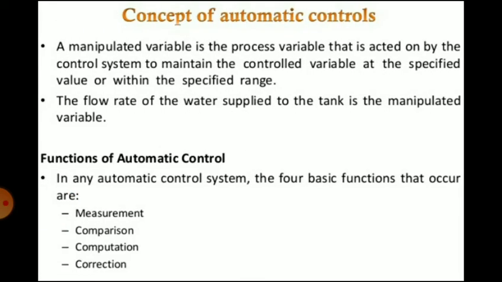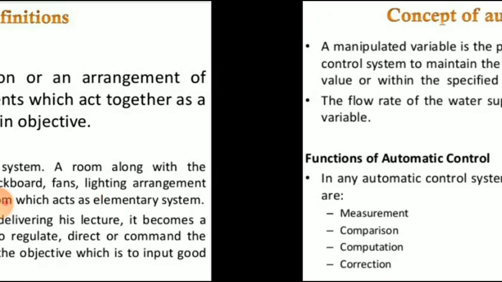Second is the manipulated variable. A manipulated variable is the process variable that is acted on by the control system to maintain the controlled variable at a specified value or within the specified range. In the case of the water tank, the flow rate of water supplied to the tank is the manipulated variable. Now, the functions of automatic control. In any automatic control system, the four basic functions that occur are measurement, comparison, computation, and correction.